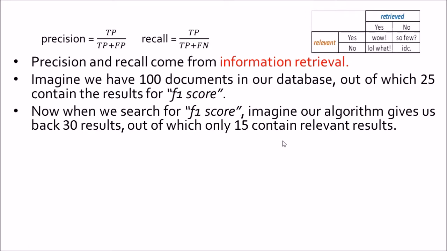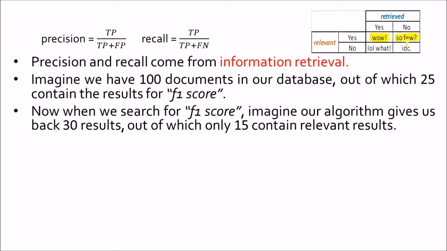Now we can capture this information in a confusion matrix, where on one axis I have the relevant axis and on the other I have the retrieved axis. So now, is the result relevant and was it retrieved? If both the answers are yes, then that is a wow condition, because the search engine is giving you the result that you want. Now, if the result is relevant but the algorithm has not retrieved it for you, then that is the condition of why, what, so few results, right?